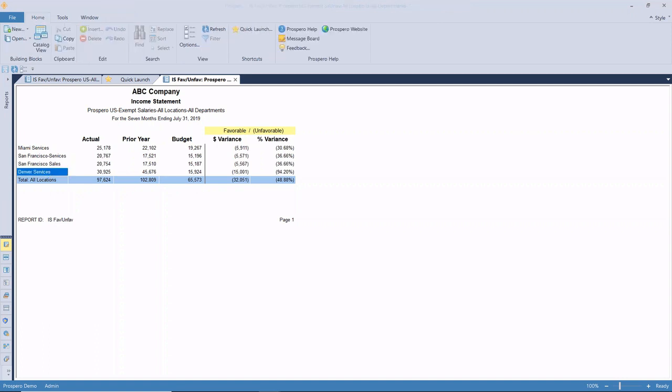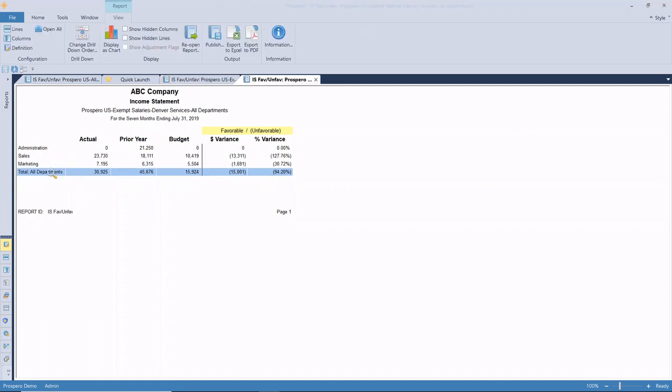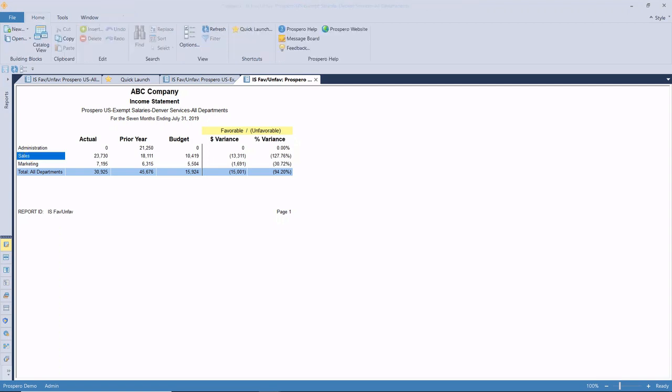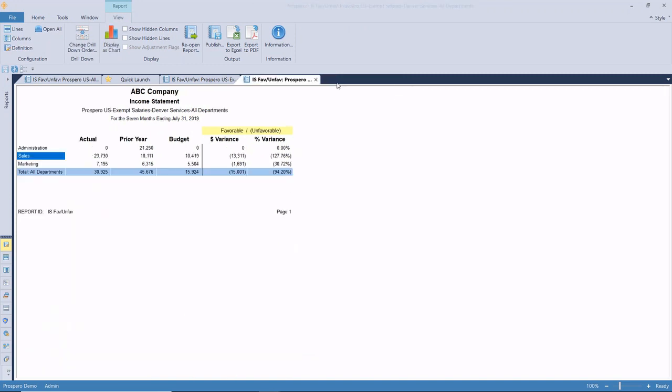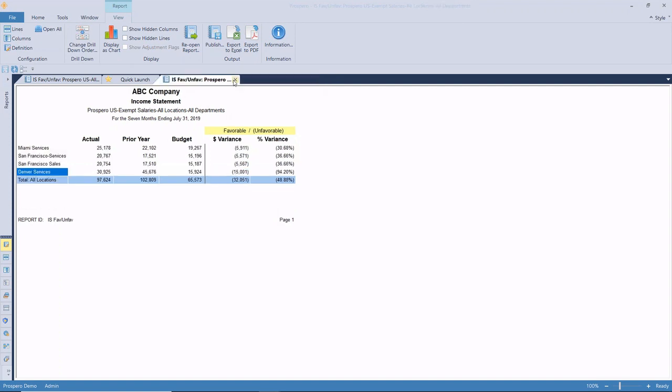Now I can drill into any of these parts, and you can see now it goes into our next segment, which is our department. So we see marketing here and sales. Let's drill into sales, and that's going to take us down to the transaction level detail. So by doing that, we can see all levels, and incidentally, you can go to the chart from any of these levels that you would like just by selecting Display as Chart. So it will take you into the chart at the same level that you've drilled to in this particular report.